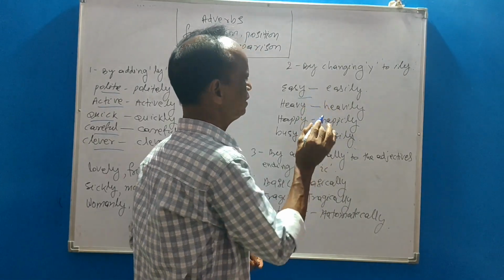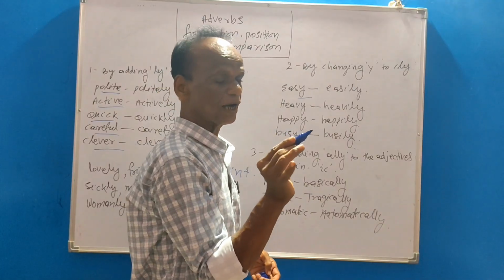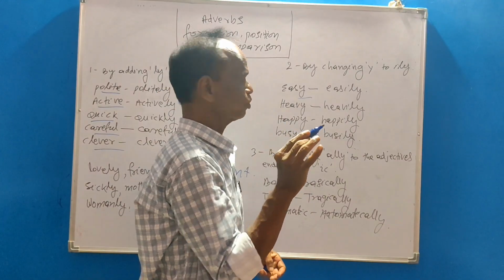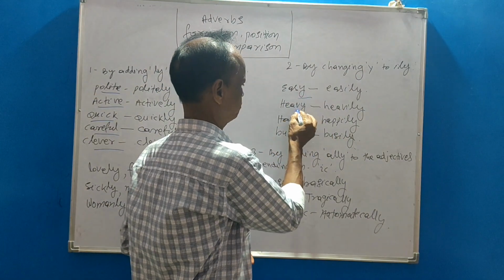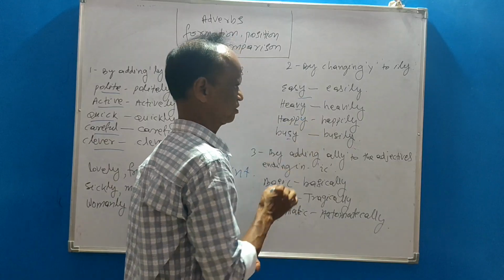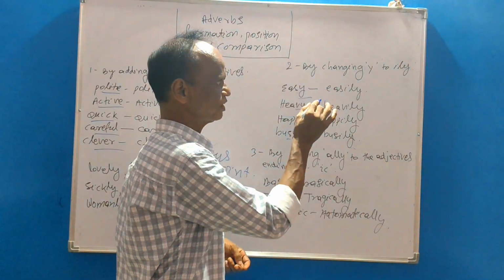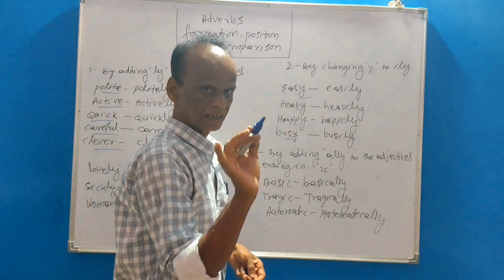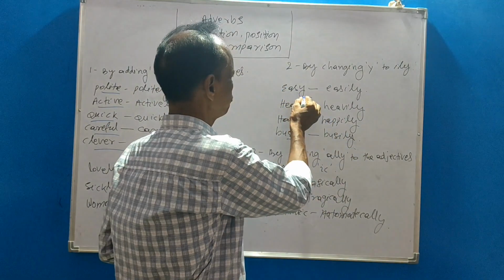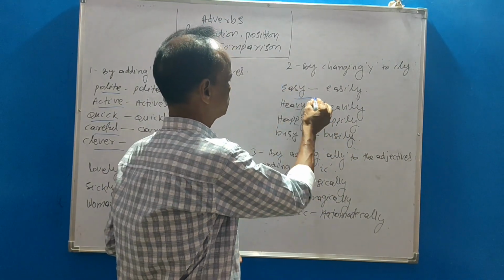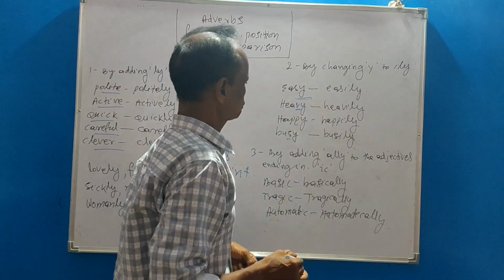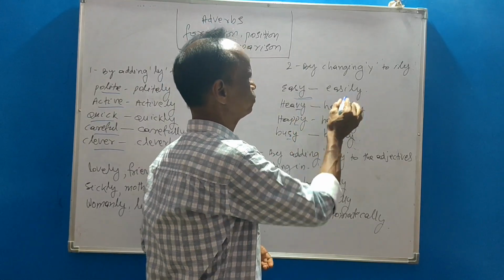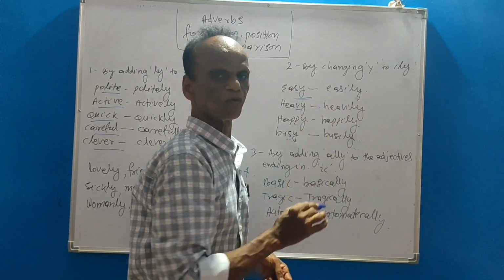So, by changing y to ily when y is preceded by a consonant, it changes into ily.